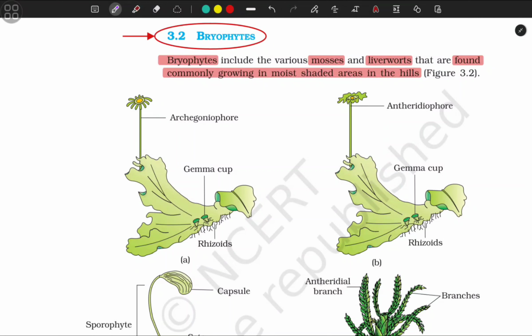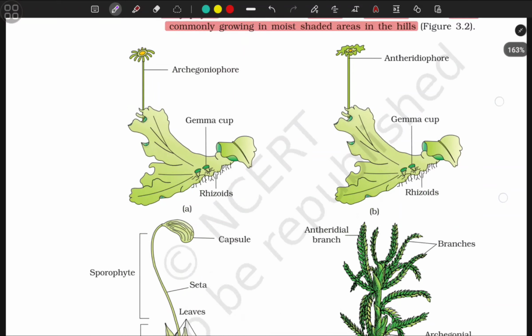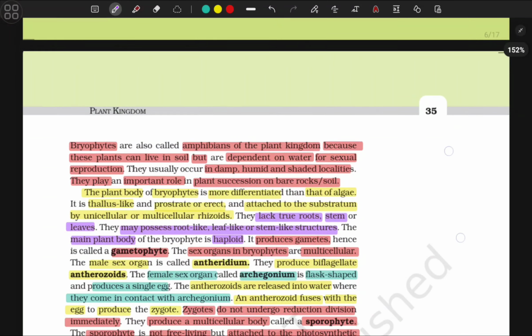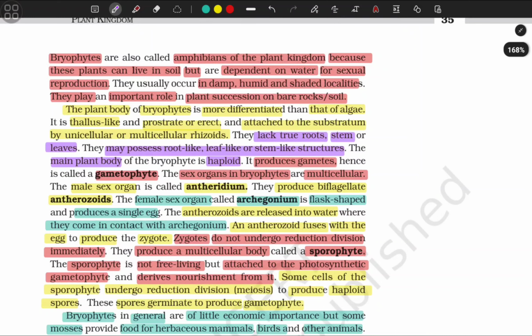3.2 Bryophytes. Bryophytes include the various mosses and liverworts that are commonly found growing in most moist shaded areas in the hills. Bryophytes are also called amphibians of the plant kingdom because these plants can live in soil but are dependent on water for sexual reproduction. They usually occur in damp, humid, and shaded localities. They play an important role in plant succession on bare rock soil.